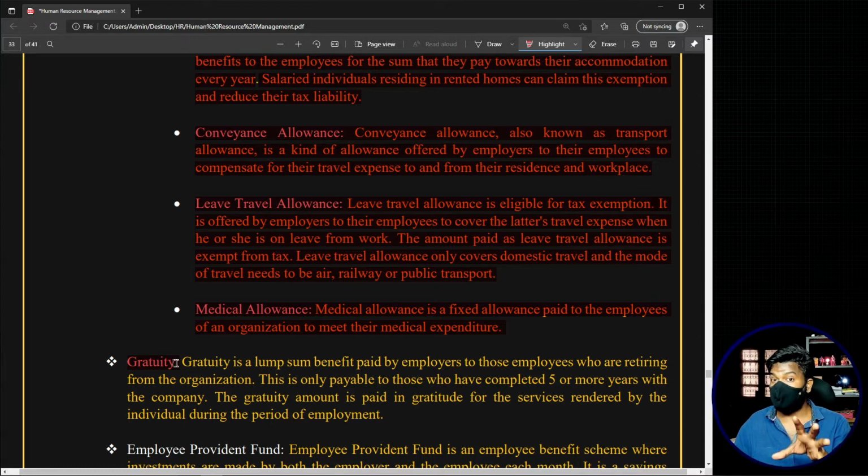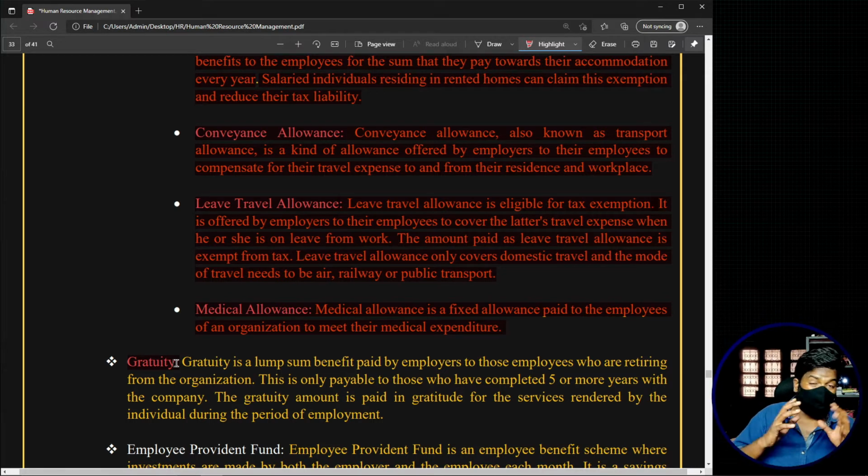Now you will be having a particular formula relating to this particular gratuity, on how much amount should be paid to the employees as a part of gratuity. That will be dealt with when we go to the last part. But basically I'm trying to tell that, see, gratuity is also one of the components that we can see in the compensation or the salary structure of the employees in an organization.